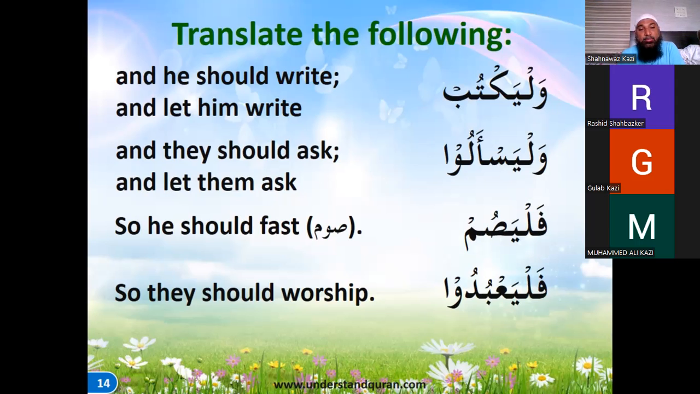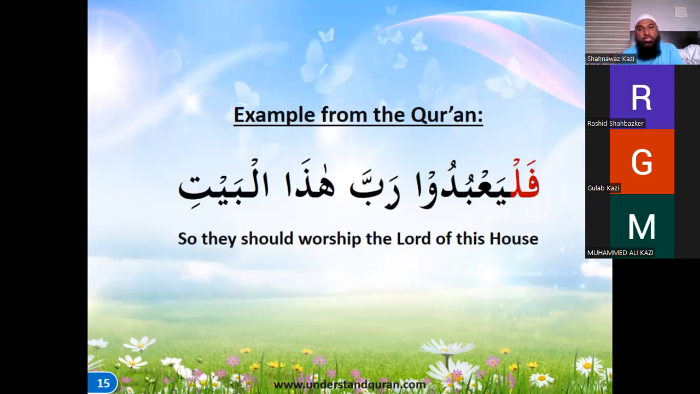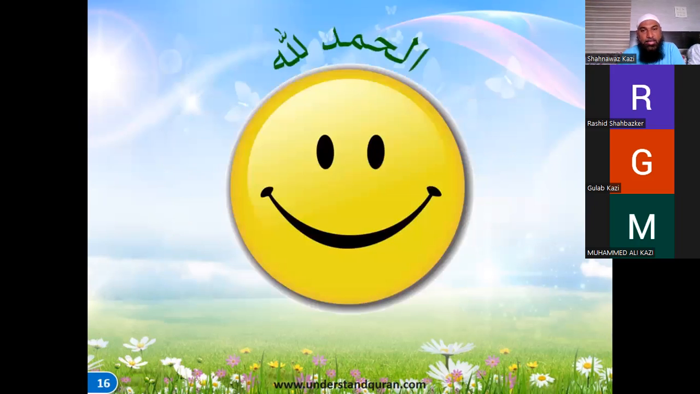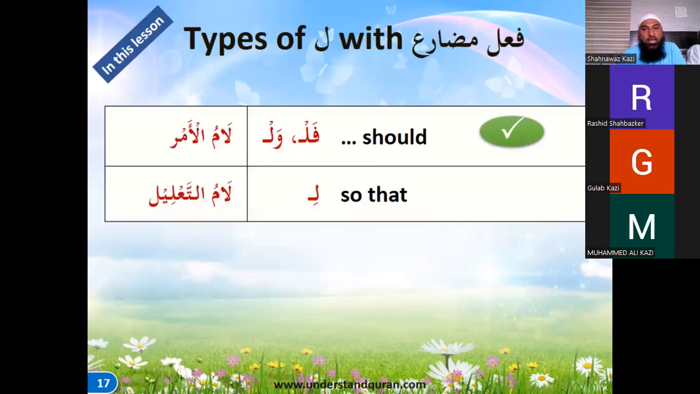فَلْيَعْبُدُوا رَبَّ هَذَا الْبَيْتِ. So they should all worship the Rabb of this house. This is the ayat from Surah Quraysh. So this is an order for the third person. يَعْبُدُونَ has become يَعْبُدُوا because of the lam of the order. So you have to recognize this lam whenever it comes in front of whatever we are reciting. Fal and wal are lam amr, and this is what we have done.